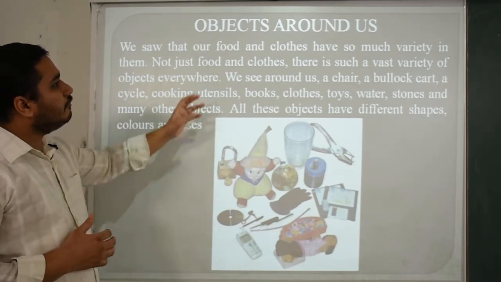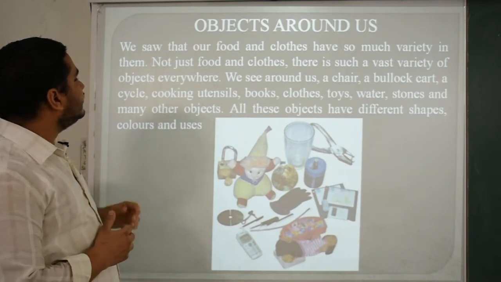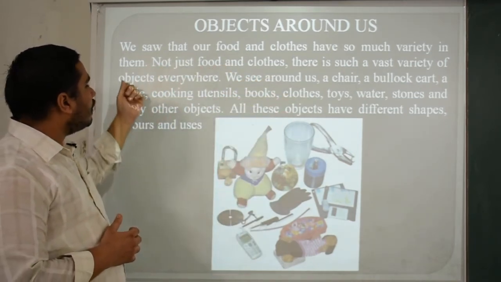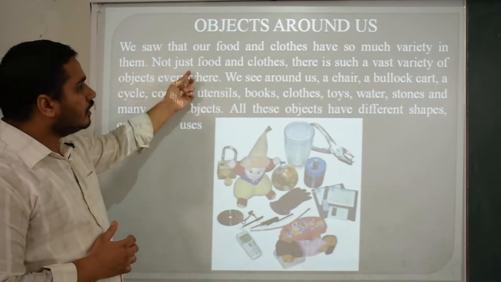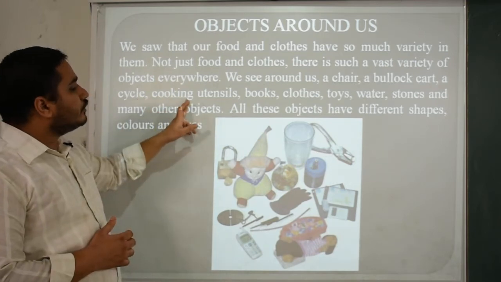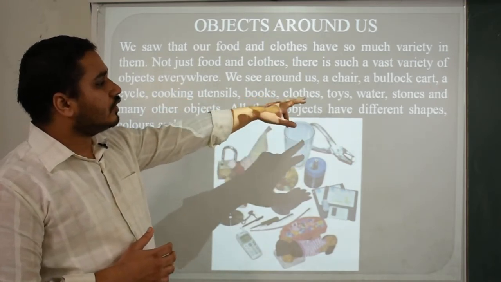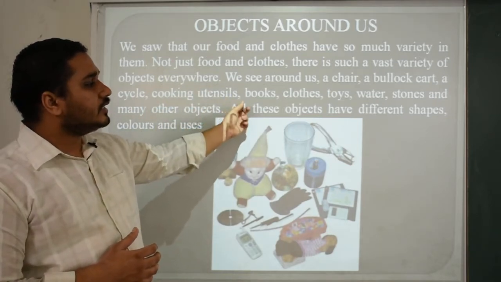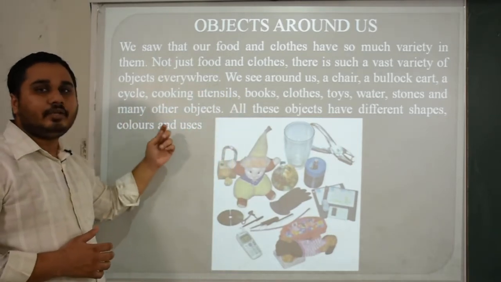We saw that our food and clothes have so much variety in them. Not just food and clothes, there is such a vast variety of objects everywhere. We see around us a chair, a bullock cart, a cycle, cooking utensils, books, clothes, toys, water, stone and many other objects. All these objects have different shapes, colors and uses.